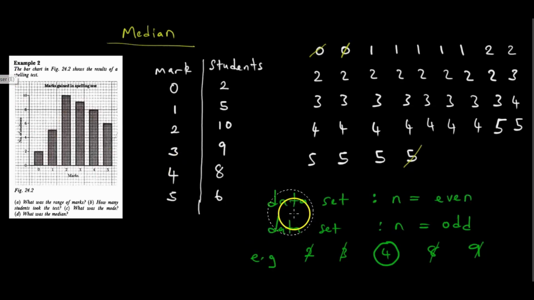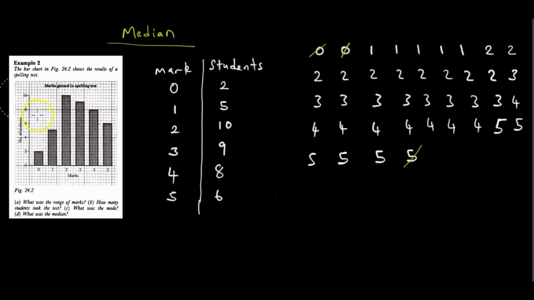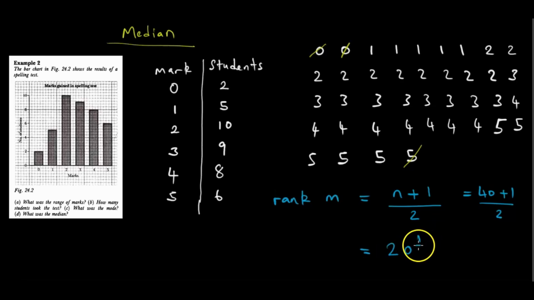What is superior about understanding the mathematics of the rank? When you understand the mathematics of the rank, you are going to calculate your rank. You say the rank of the median is equal to n plus 1 over 2. That is going to be your rank. Then you say, what is n? N represents the number of things in the data set, which is 40. So it's going to be 40 plus 1 over 2, which we calculate and find 20.5.